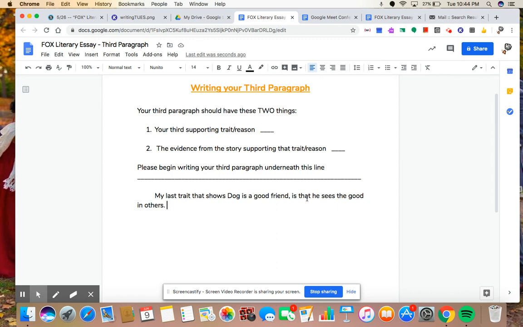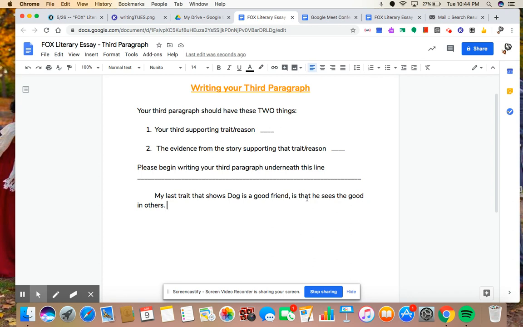So what does that mean? Well, I need to think of evidence from the text, okay? So I personally think that dog sees the good in others. That means that no matter how mean a person might seem, he still sees the good in them. And when I say that, I'm thinking of Fox, right? So I'm thinking of when Fox first showed up and Magpie was kind of afraid of him. She didn't really know how to feel about him because he had haunting eyes.